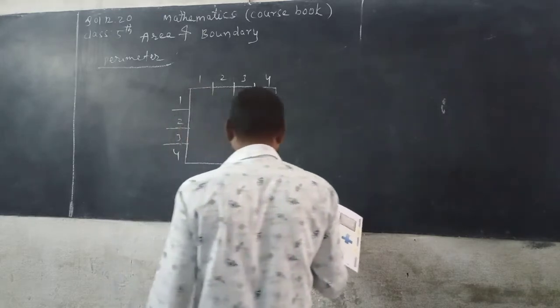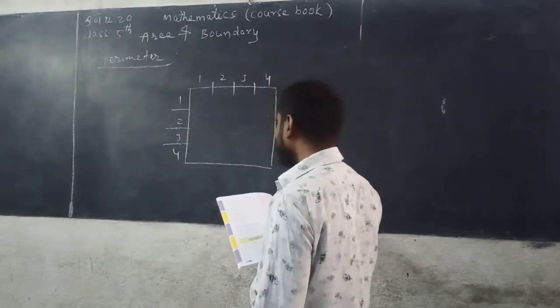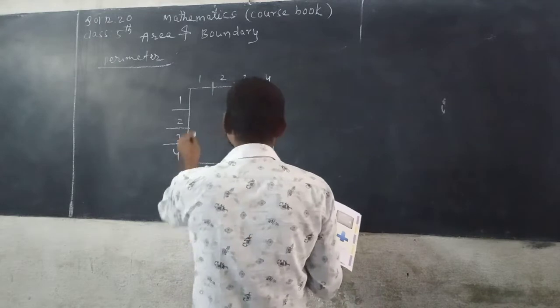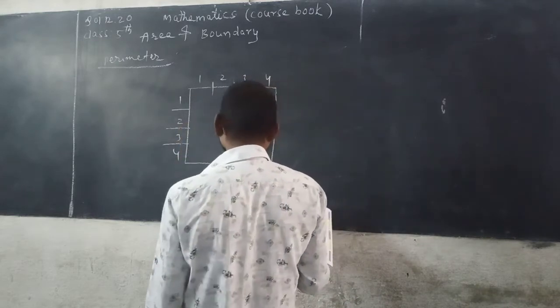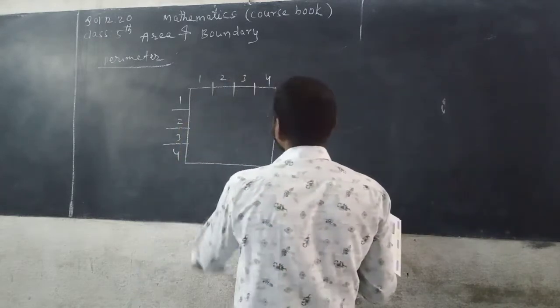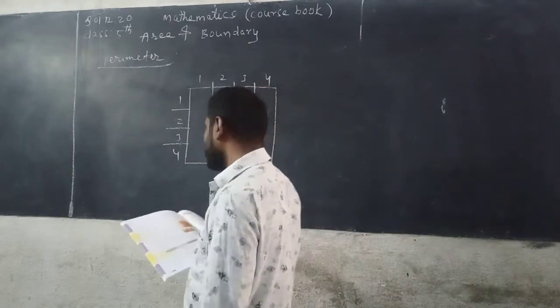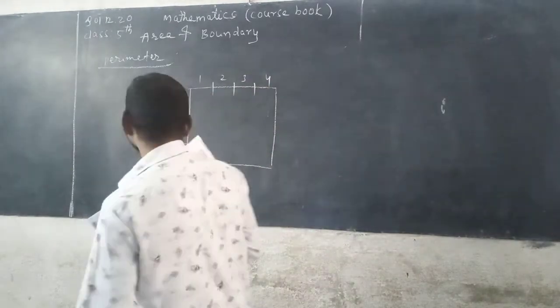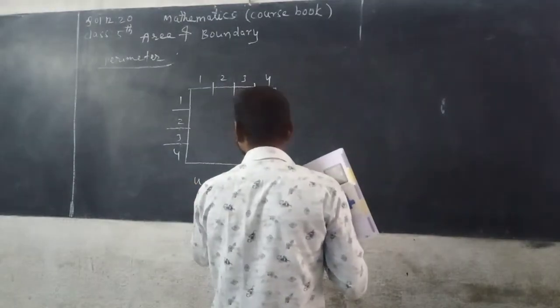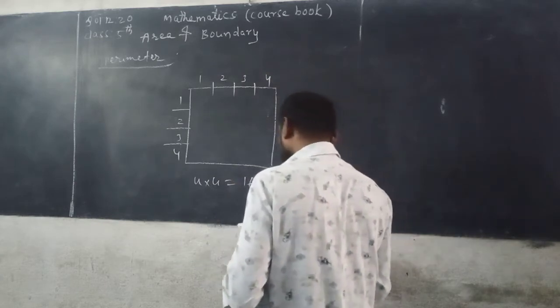See here, there are 4 number cards in a row, and 4 such rows. There are how many rows? 4 rows. There are 4 into 4, you can get 16 cards to cover the handkerchief. So this is 4 and this is 4. 4 into 4, you can get 16.